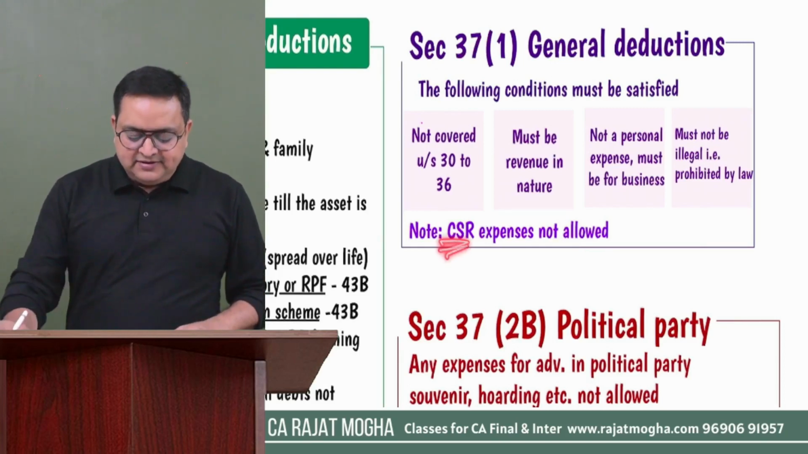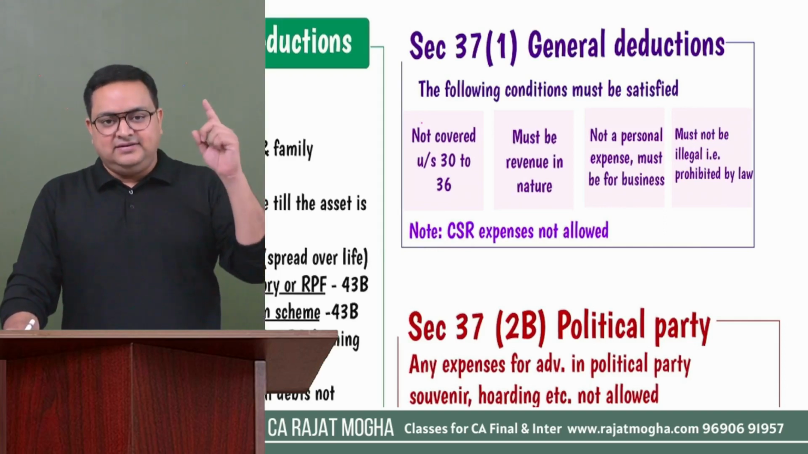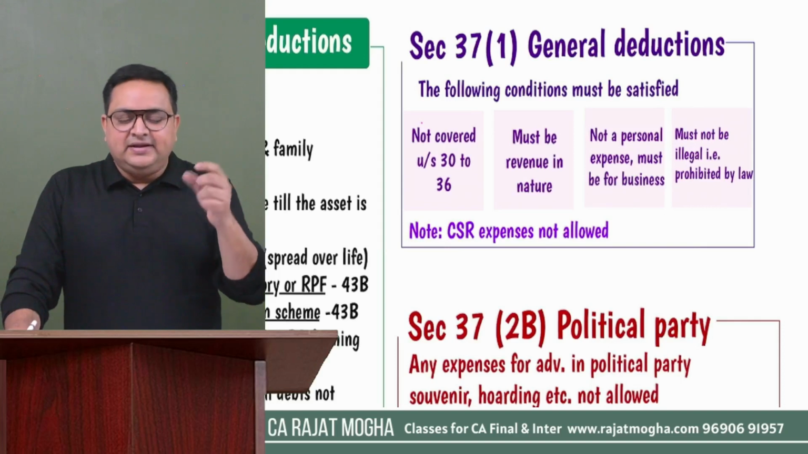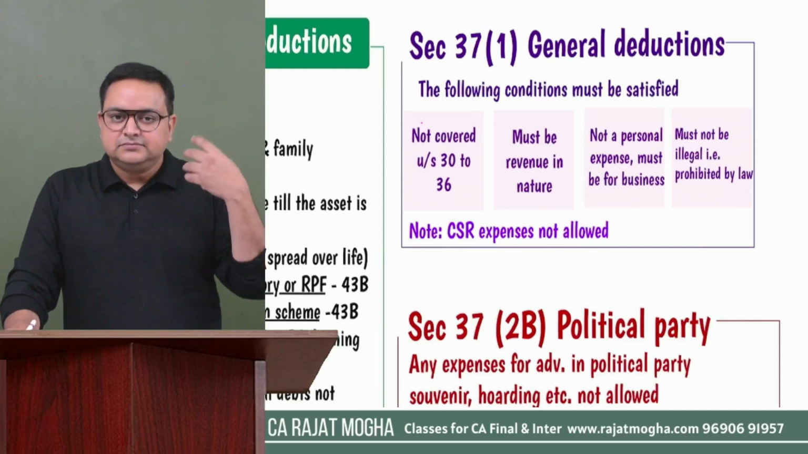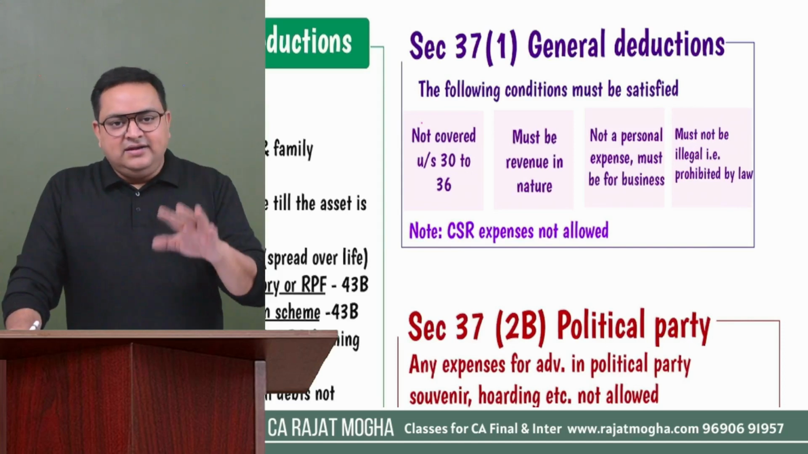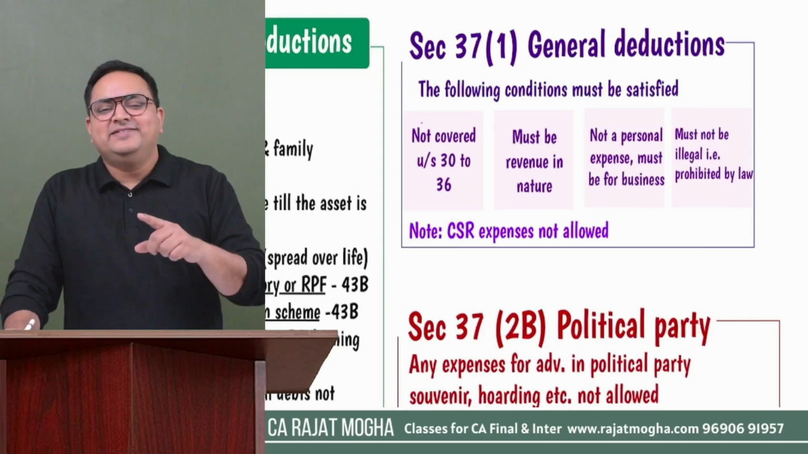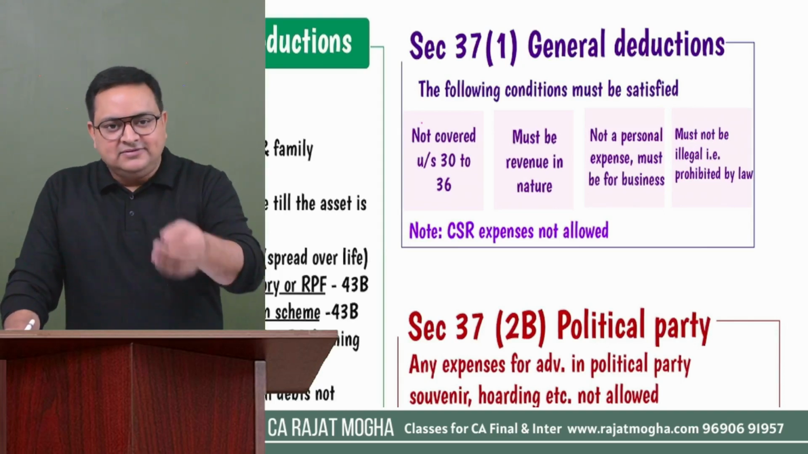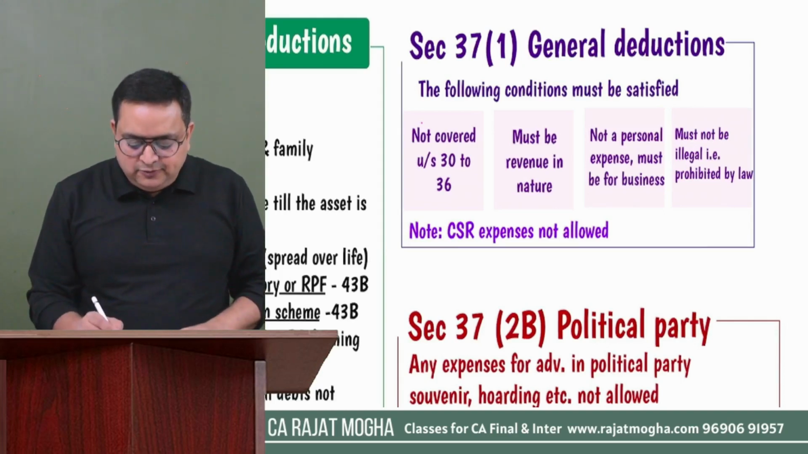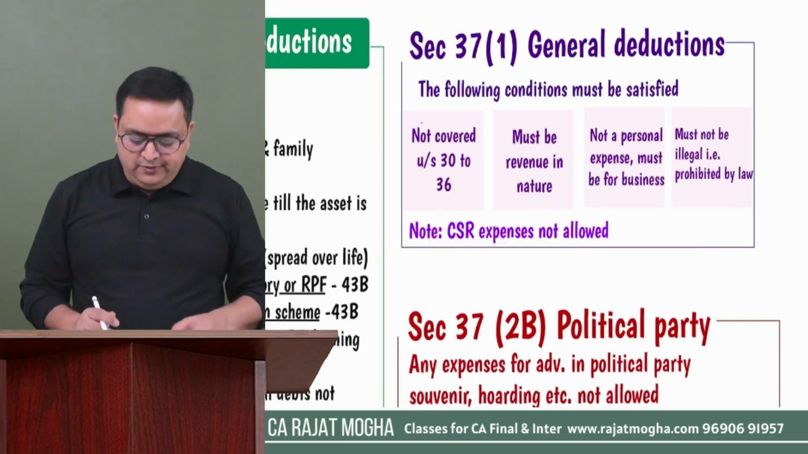And also remember CSR expenses. CSR is corporate social responsibility. Although the Companies Act has specified that certain companies have to incur CSR expenses, the Income Tax Act will say, no, it is not related to your business or profession, so we are not going to allow it. So please, while computing your PGBP income, CSR expenses are not allowed.